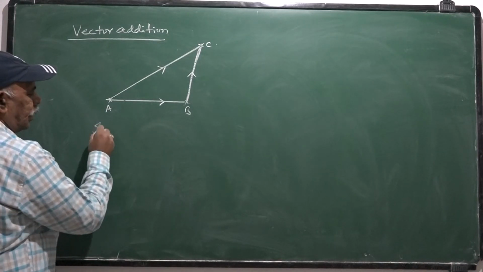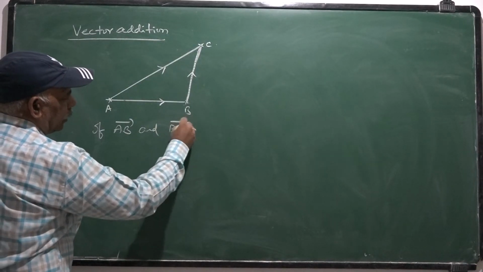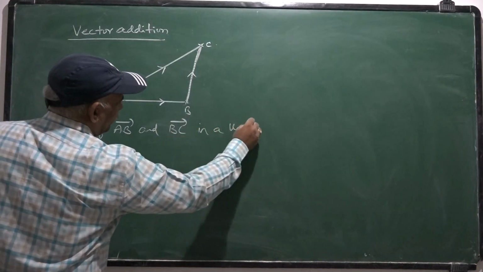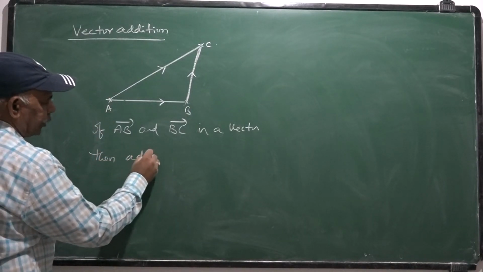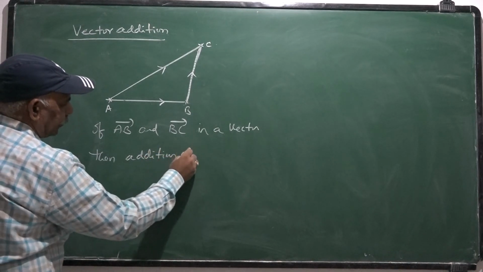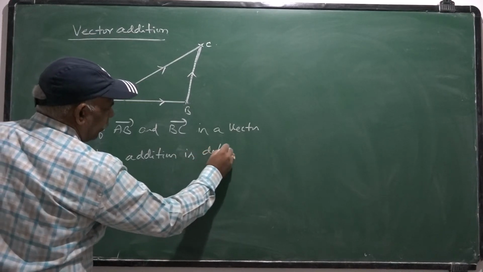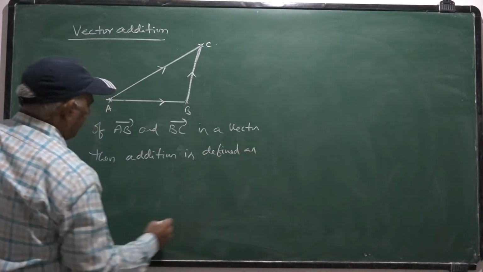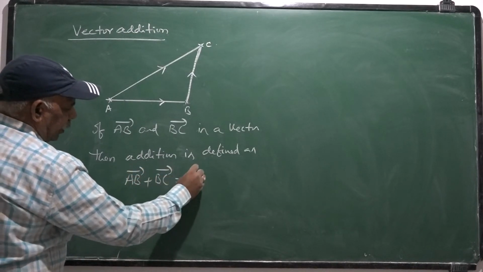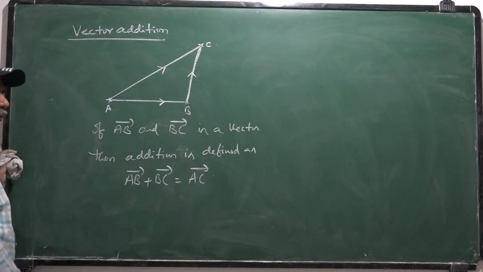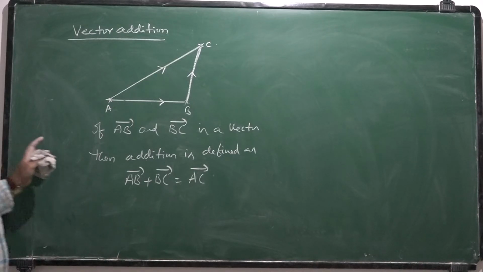So if AB bar and BC bar are vectors, then addition of these two vectors is defined as AB bar plus BC bar equals another vector AC bar, which is called the triangle law.